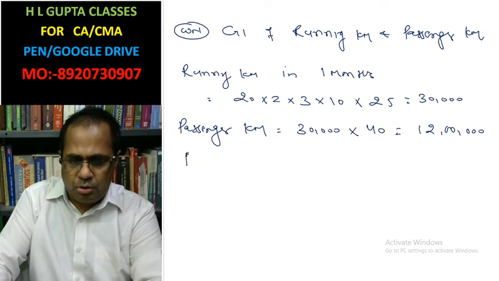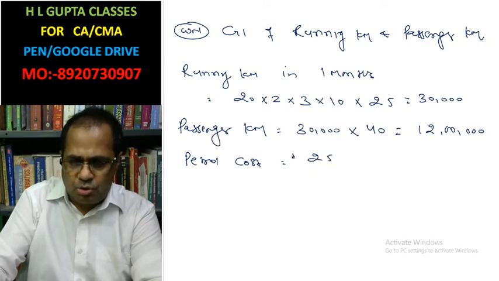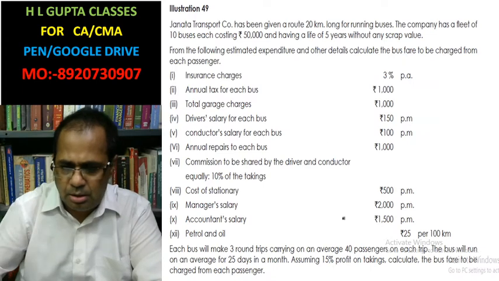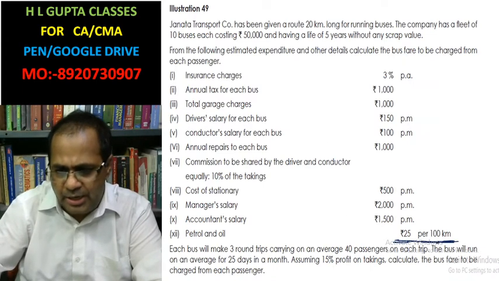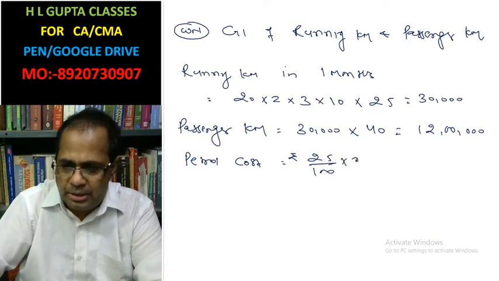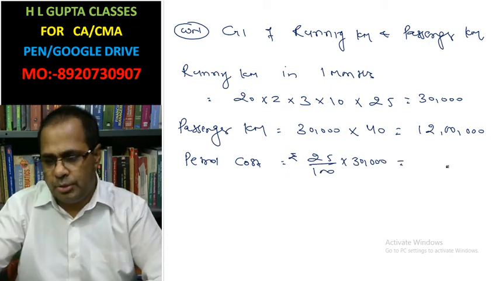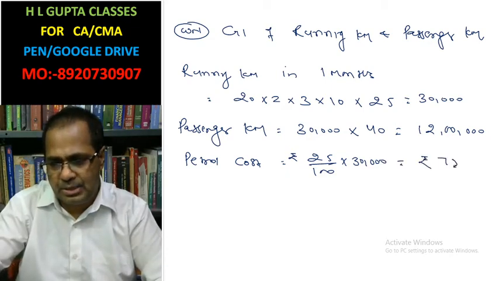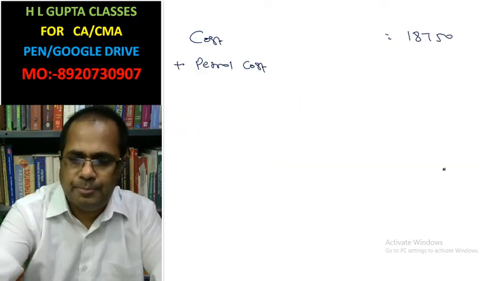Now the petrol cost. 25 rupees cost per 100. This is written here. Petrol cost is 25 rupees per 100 kilometer. Then 30,000 kilometer will be what? Rupees 7,500.